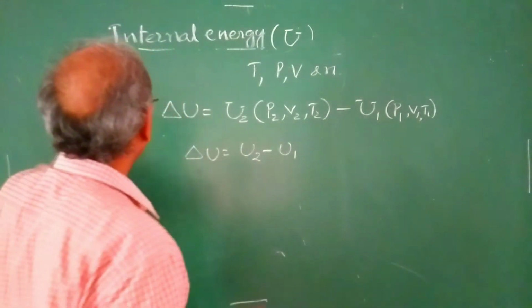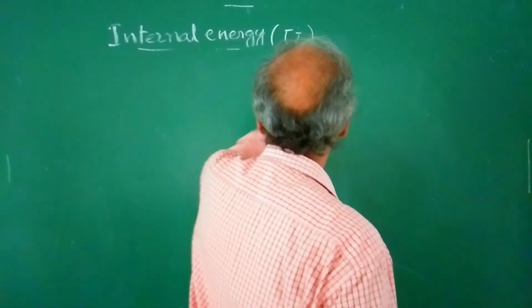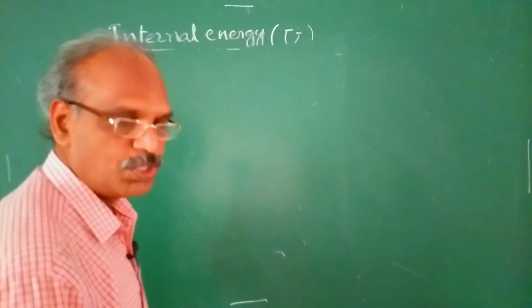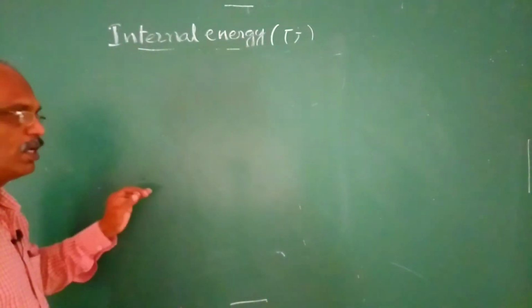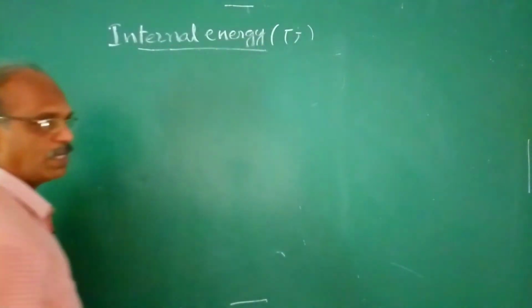Next, see under what conditions the internal energy of a system changes. That is the point to be seen here.